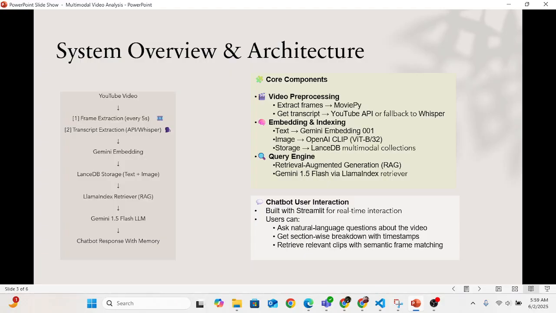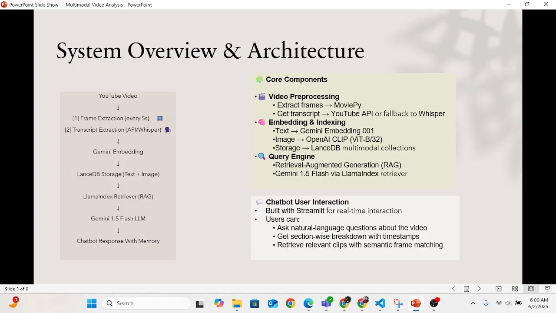Then I go for the Gemini embedding, followed by the LanceDB storage, the LlamaIndex RAG system, and the model used here is Gemini 1.5 Flash. After that, I integrated memory in the chatbot so that it can also chat from the previous memories also.